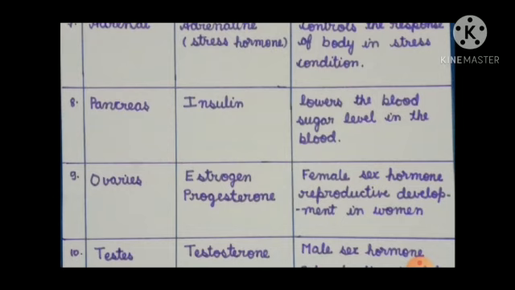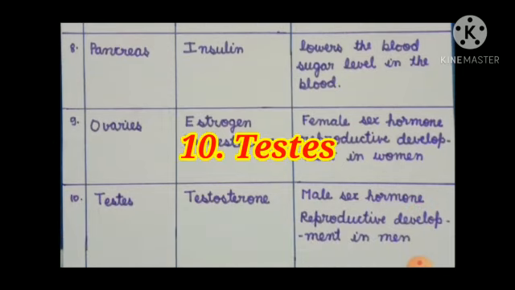And the last endocrine gland is the testis, and it is found in males, and the hormone secreted by the testis is testosterone. It is also known as the male sex hormone, and it helps in proper reproductive development in men.